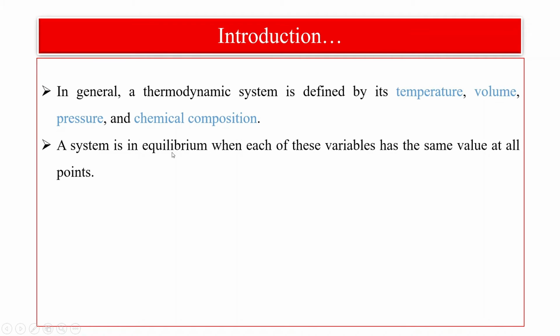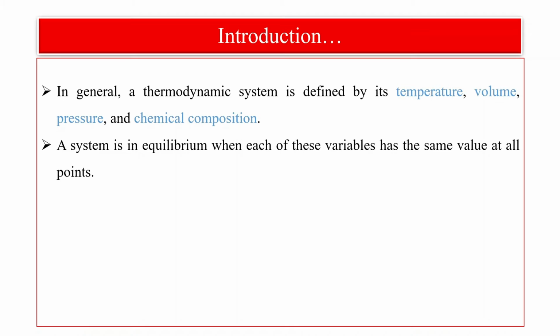Each state is described by the equation of state. In the equation of state, these thermodynamic variables are present. With this we build the equation of state, and whenever we say equilibrium, we have to say that the thermodynamic variables have the same value at all points in the thermodynamic path or in the equation of state.